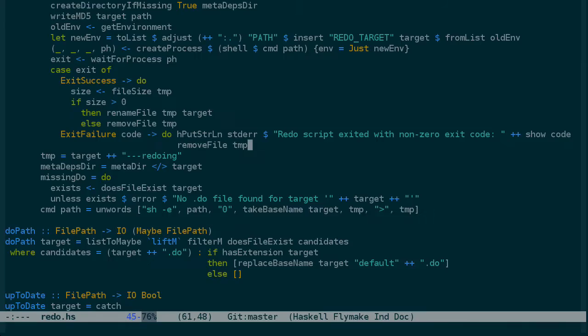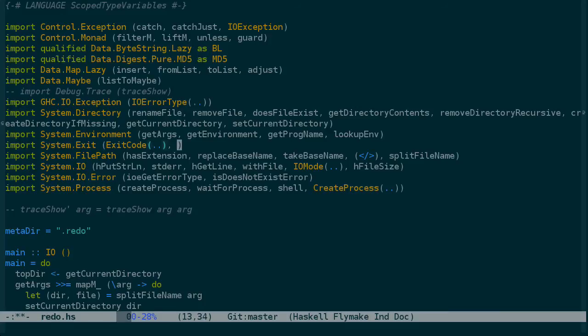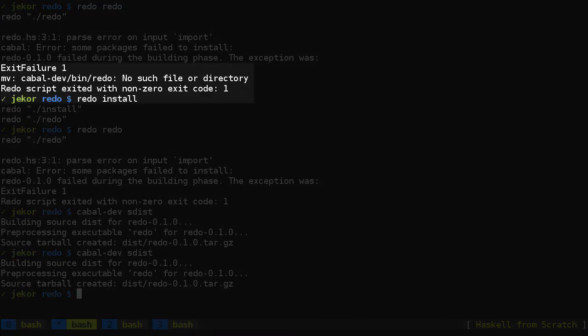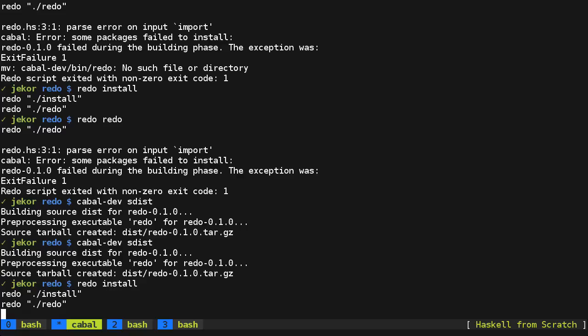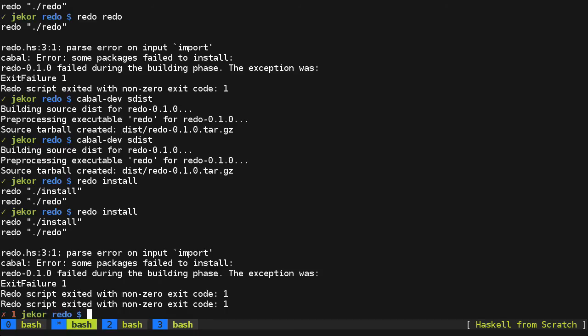Okay, so with that committed, now it's time to exit with exit failure code and then add exit with to the imports. And so now notice that this redo invocation up here, when you look at my bash prompt, it has this green check mark saying that everything ran successfully. Let's install the new version, and then we'll introduce an error here, and then try this again, and it's going to say that it exited with an exit code, and it passes the exit code back to the shell.